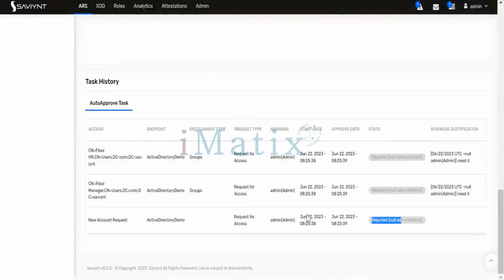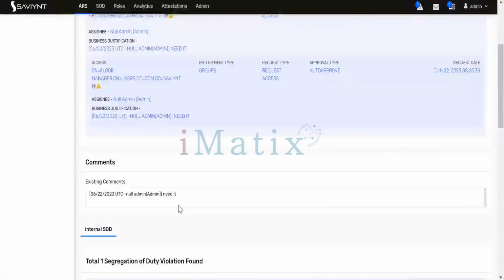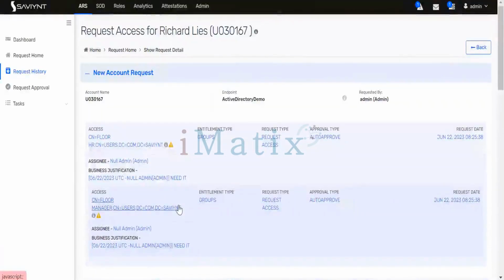It's not letting you approve it. If there were no violation, it would have gone to your manager for approval. As this is a violation, it is simply rejecting your request. This is how you can implement preventive SOD. The moment you submit the request, it will not let you submit it.